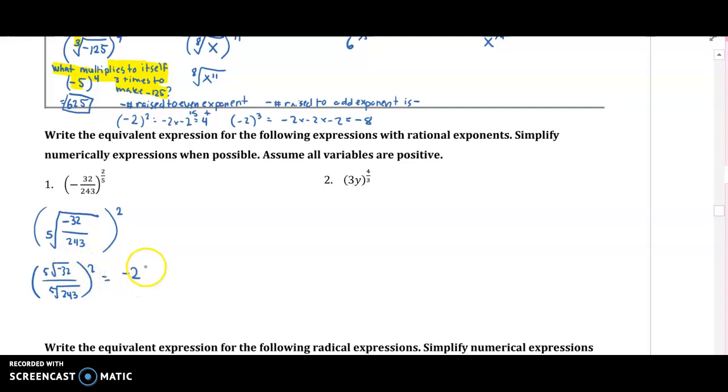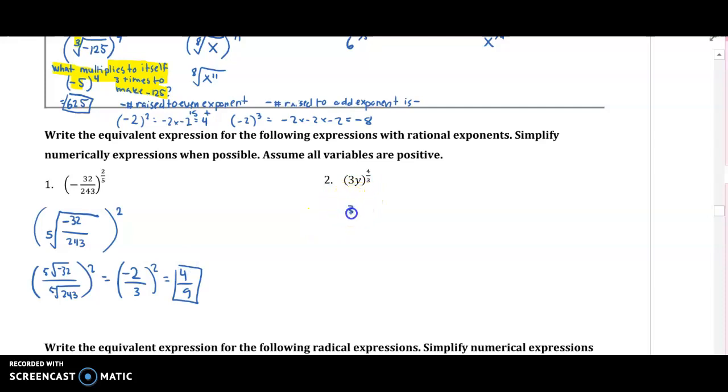So negative 2 multiplied by itself 5 times makes negative 32. And the fifth root of 243, let's see, math, go down to x root, and then fifth root of 243 is 3. So we get negative 2 over 3, and we need to square that. So negative 2 times negative 2 is 4, 3 times 3 is 9. Final answer.